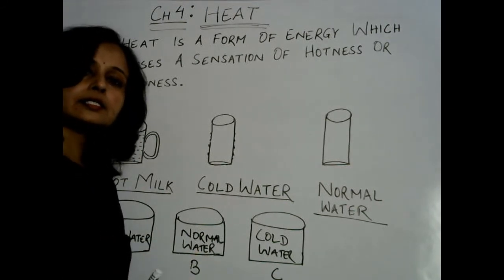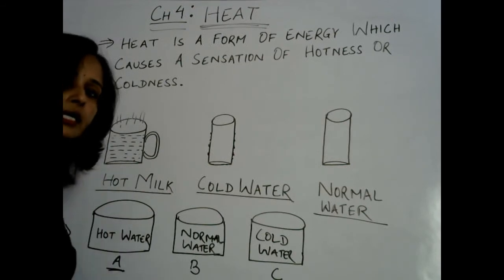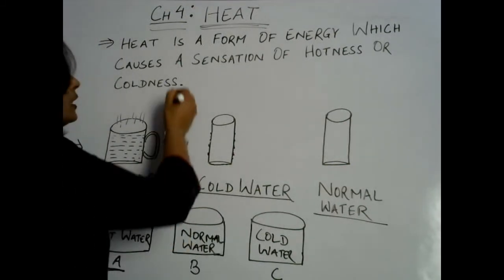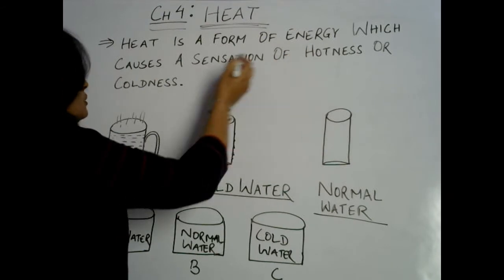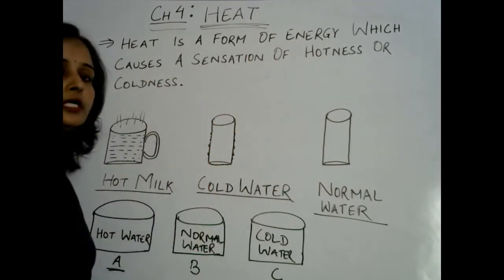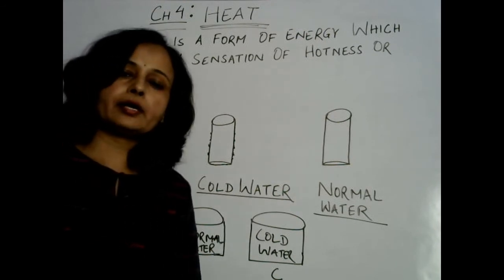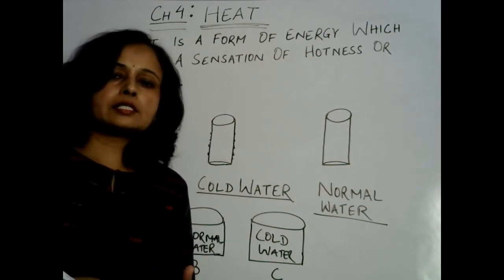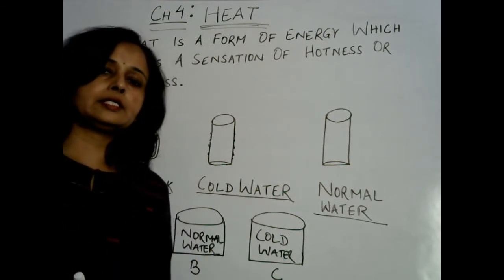Let us discuss heat. What exactly is heat? Heat is a form of energy which causes a sensation of hotness or coldness.